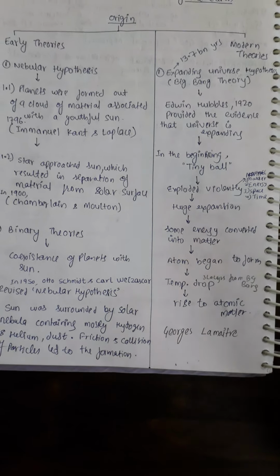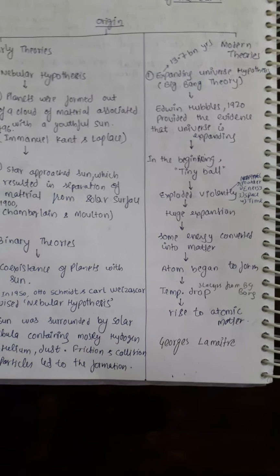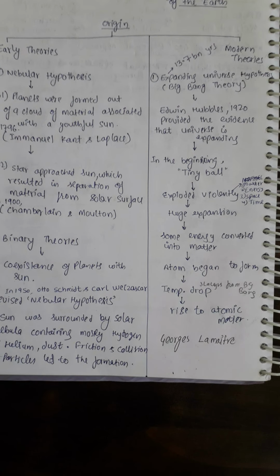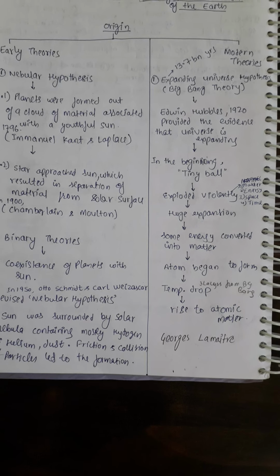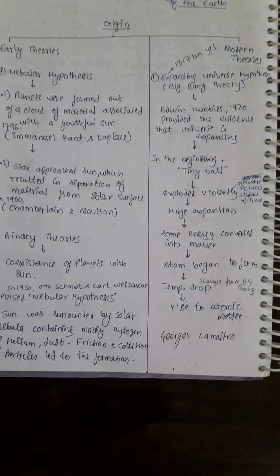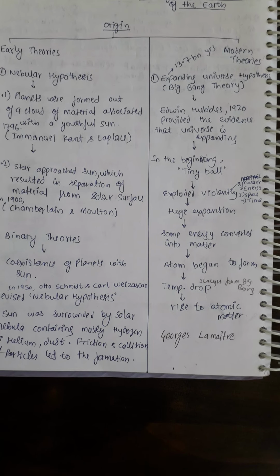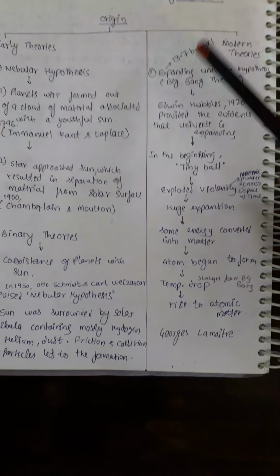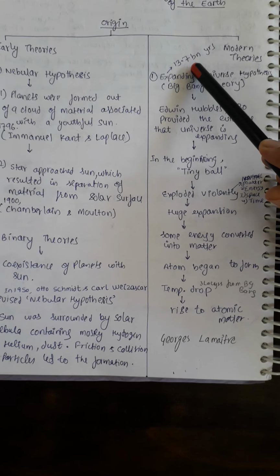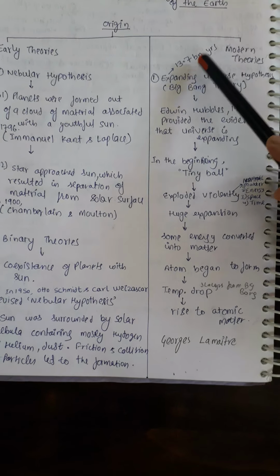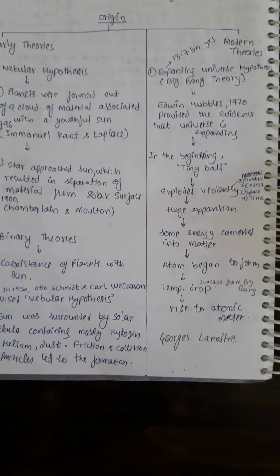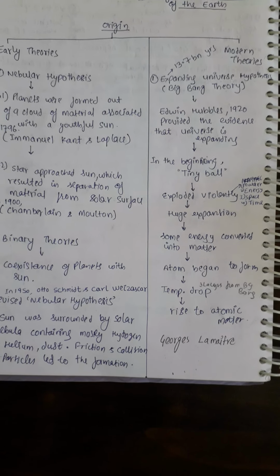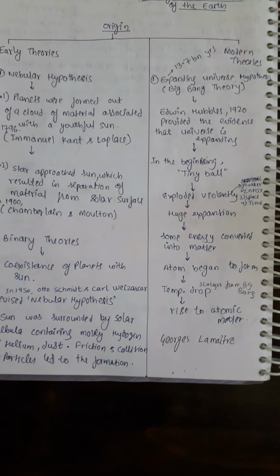Some energy which resulted from the explosion converted into matter, and as the matter combined, that resulted in the formation of atoms. This Big Bang, according to scientists, happened 13.7 billion years ago. That is a very large time.